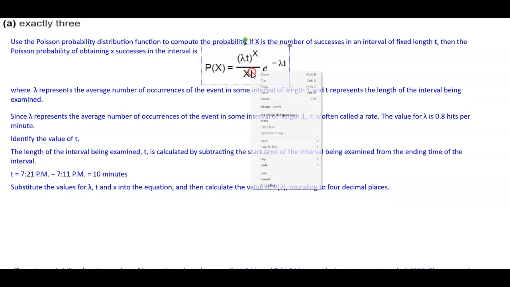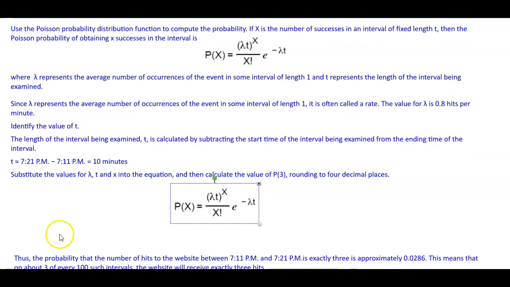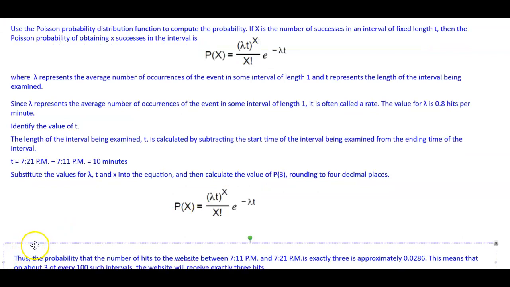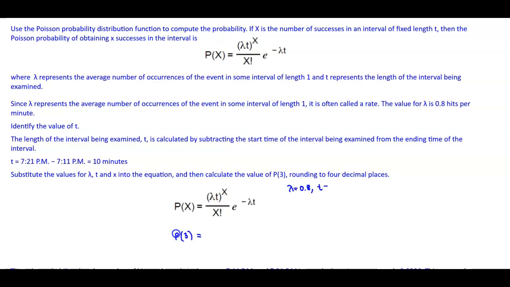So we're going to use this formula here. We have the probability of 3. What is the information that we know? We know that the value of lambda is equal to 0.8. We know the value of t is equal to 10 minutes.